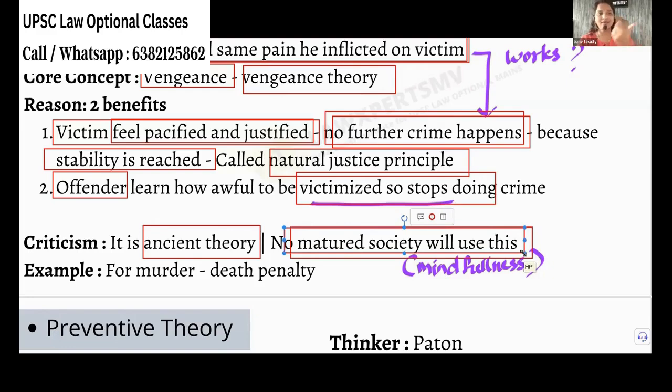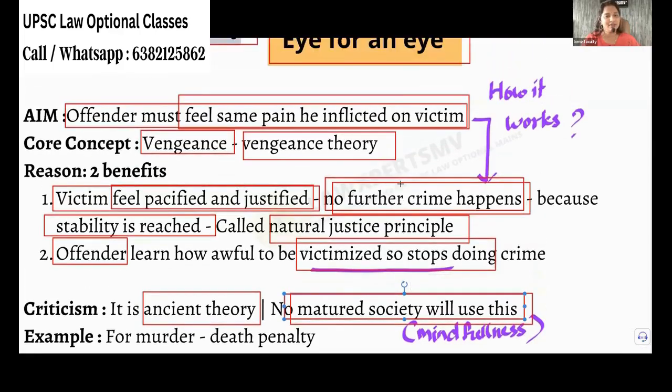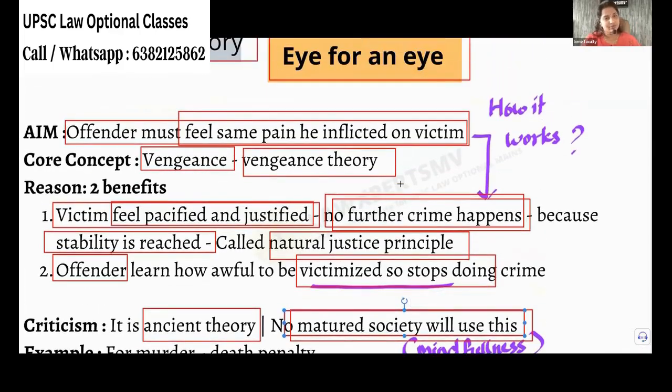But can you give an example for this tit for tat vengeance theory? We have it in India itself.